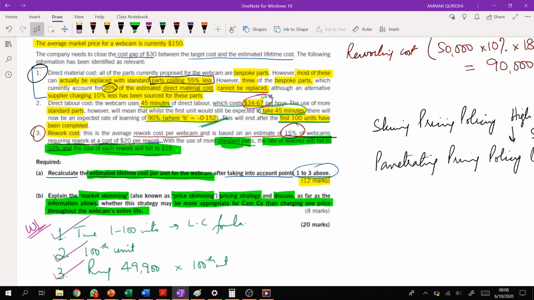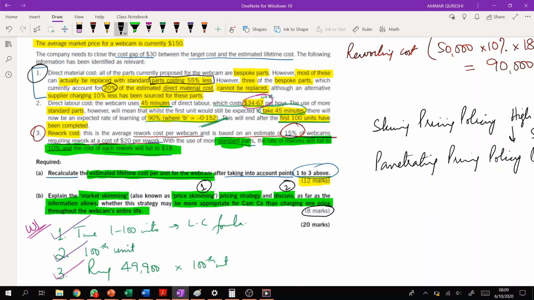Now what the question is asking: explain the market skimming pricing. This is for 8 marks, right? Explain the term market skimming pricing strategy, and discuss, as far as the information allows, whether this strategy may be more appropriate for the company than charging one price throughout the webcam life.